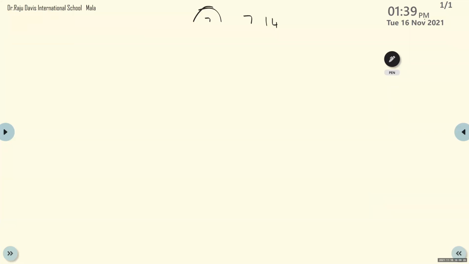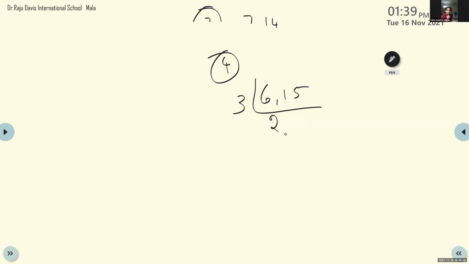6 and 15. Yes, ma'am. We have to take 6, ma'am. 6, don't take it. Why are you taking 6? Which is common? Ma'am, 3. 3 into 2 is 6. 3 into 5 is 15. So 3 will come. Again, you have to take 2 and 5. There is no common term. So you divide by 2. 2 divided by 2 is 1. 5 as it is. Divide by 5. 1 and 1.